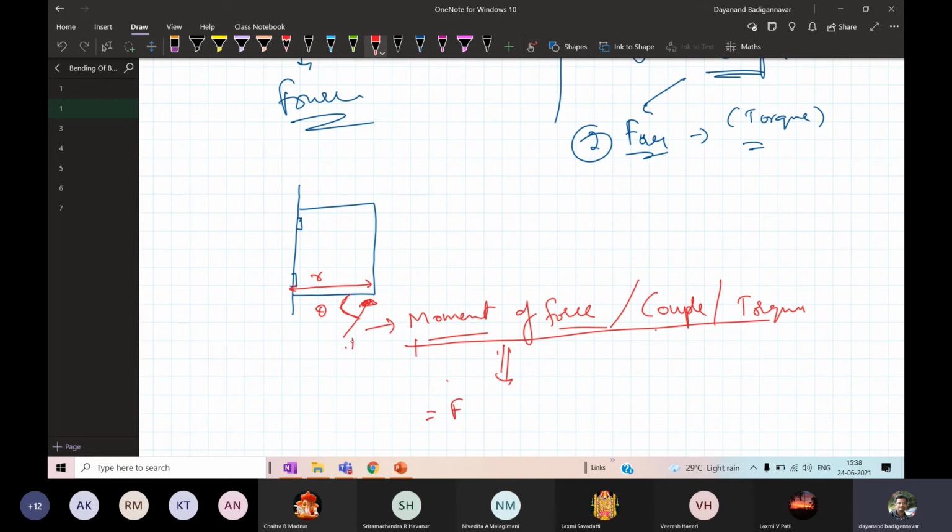This moment of force, or couple, or torque can be calculated if you know the force, how much you have applied. This is the force multiplied by the perpendicular distance r. If you calculate these two, you get the moment of force, or couple, or torque. Okay, you are getting the point? This is obtained by a formula. Applied force, that is the force that is acting, into the perpendicular distance.